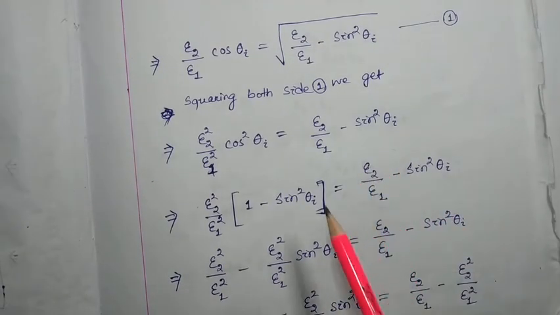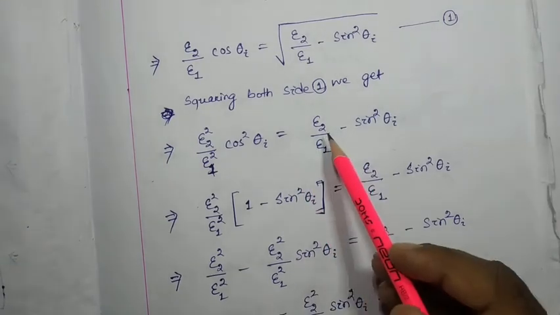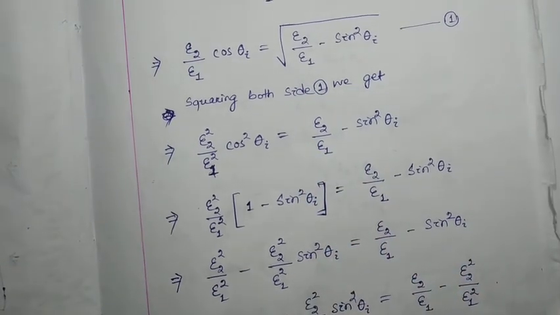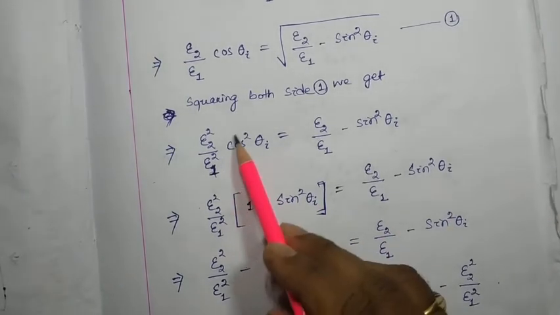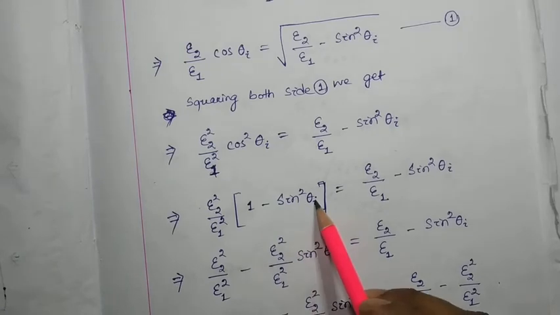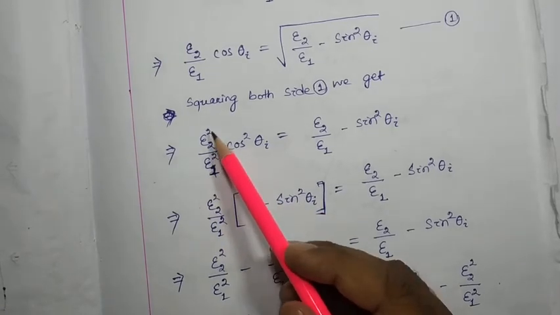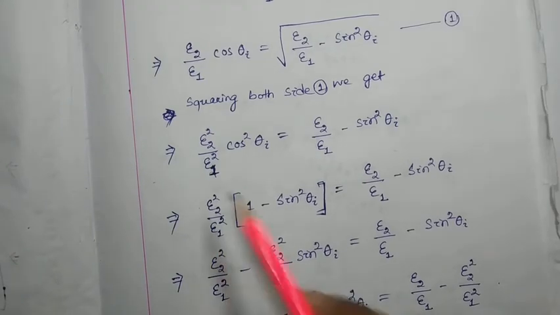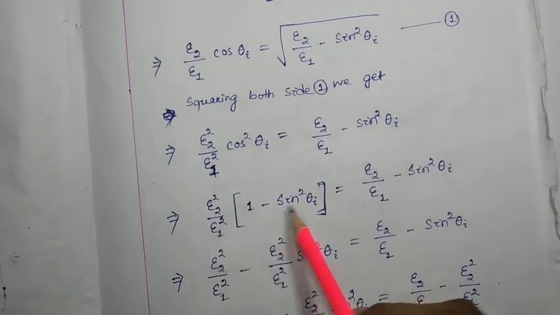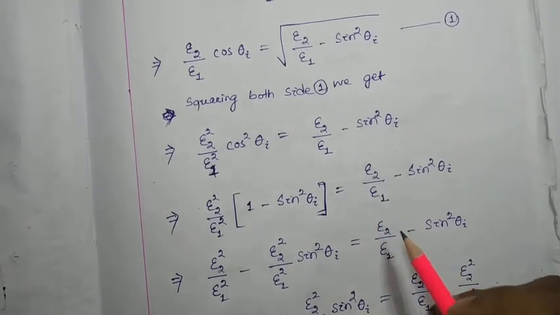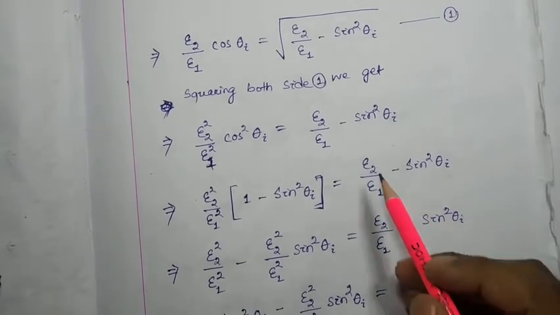Now what I have done is write cos square theta I as 1 minus sin square theta I. So epsilon 2 square by epsilon 1 square remains as such, into 1 minus sin square theta I. Here epsilon 2 and epsilon 1 are the dielectric permittivity of medium 2 and medium 1 respectively.